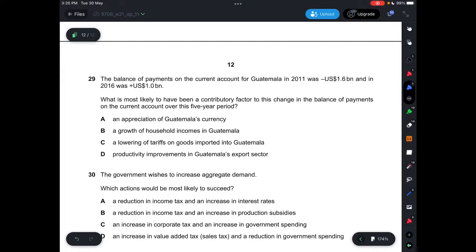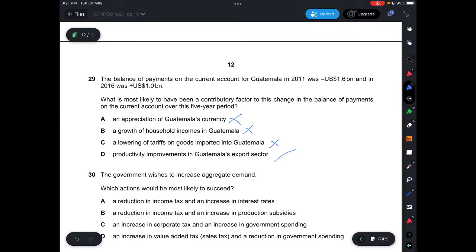Question 29, the balance of payments on the current account for Guatemala in 2011 was negative US 1.6 billion, and in 2016 was positive 1.0 billion. And what is most likely to have been a contributory factor to this change in the balance of payments on the current account over the 5-year period? A, it says an appreciation of the currency, which is not correct. B, it says a growth of household incomes, which is not correct. C, it says a lowering of tariffs on goods imported into Guatemala, which is not correct. D, it says productivity improvements in the export sector, which is correct.